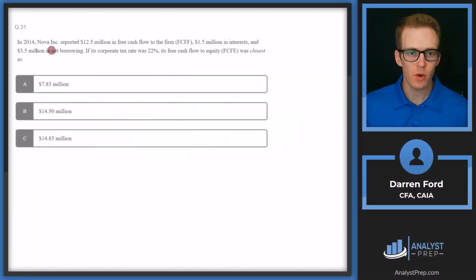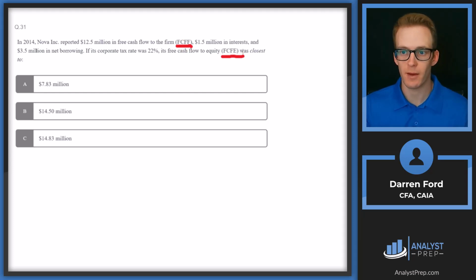In 2014, Nova Incorporated reported $12.5 million in free cash flow to the firm, $1.5 million in interest, and $3.5 million in net borrowing. If its corporate tax rate was 22%, its free cash flow to equity was closest to. So we're given free cash flow to the firm and some other numbers here, and we need to make adjustments to get to free cash flow to equity.